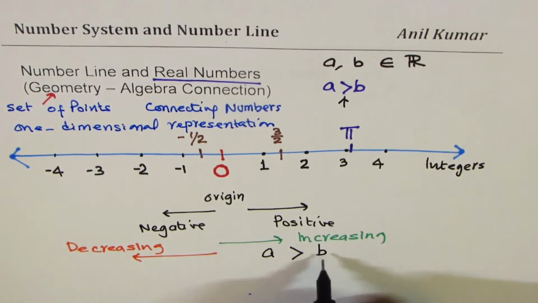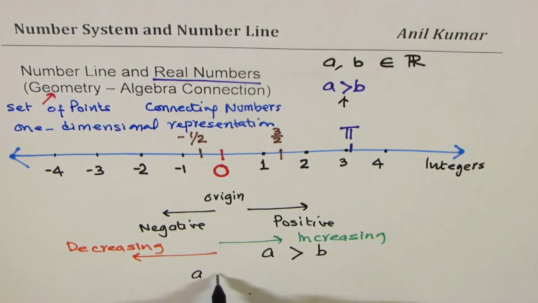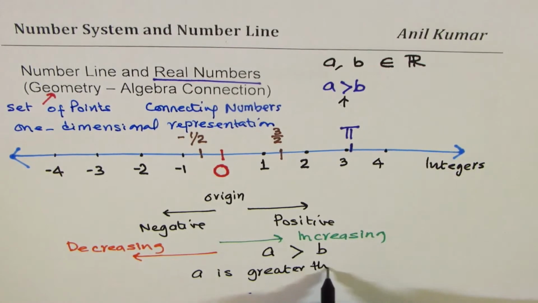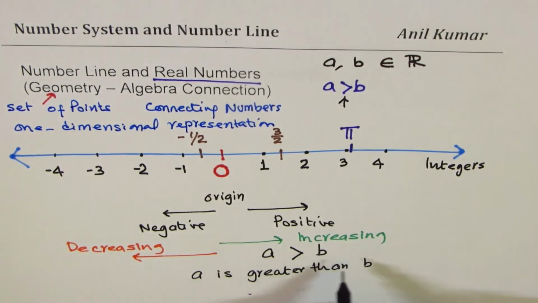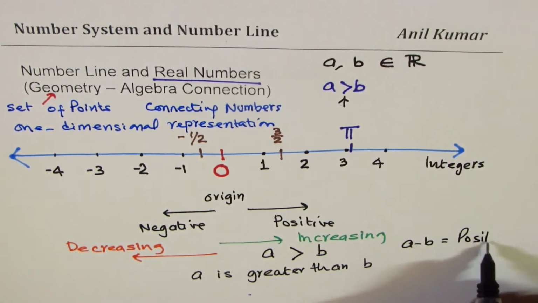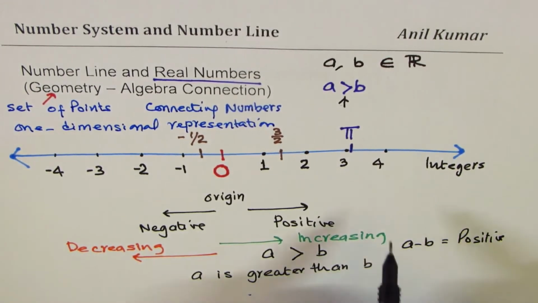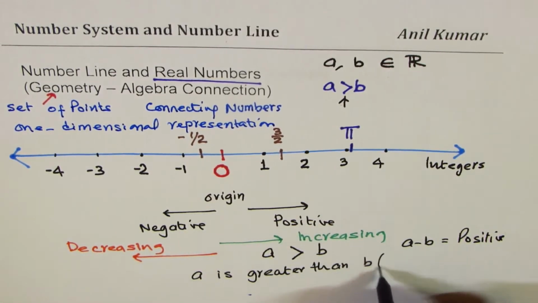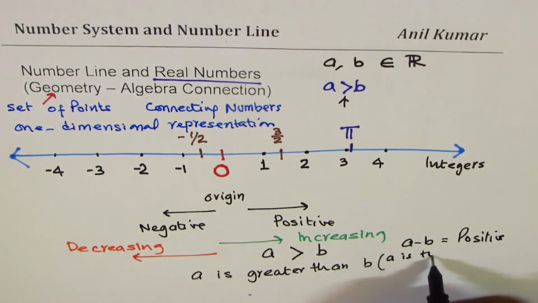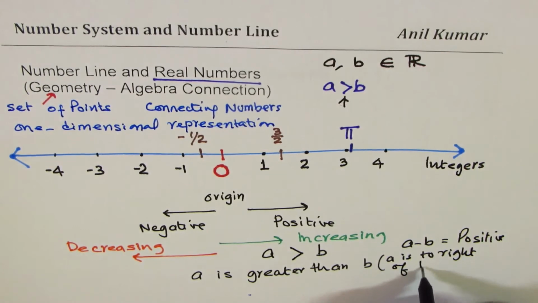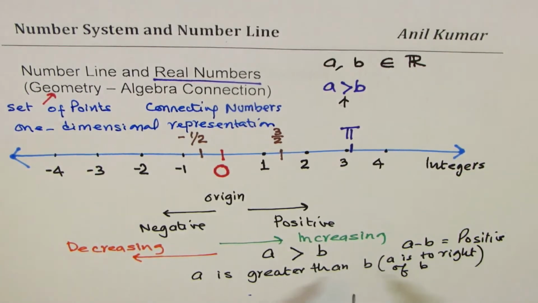When we write it like this, we mean A is greater than B. That really means that A minus B will be a positive number. Is that clear? That means that A is on the right side of B on the number line. So A is to the right of B. Does it make sense? When we say greater than, it means like this.